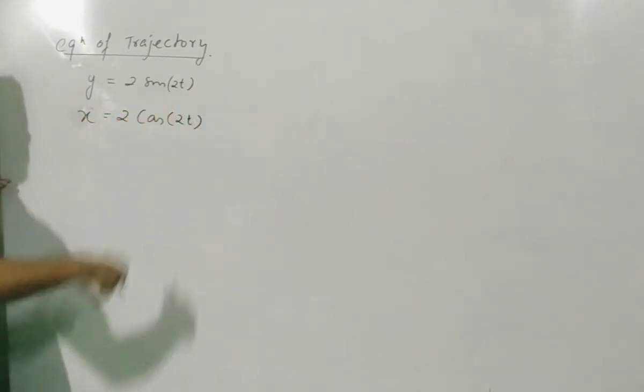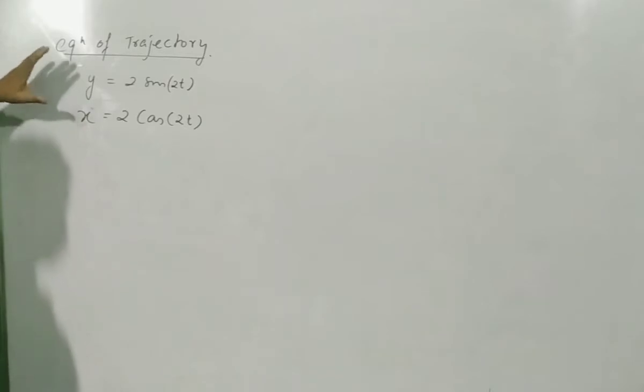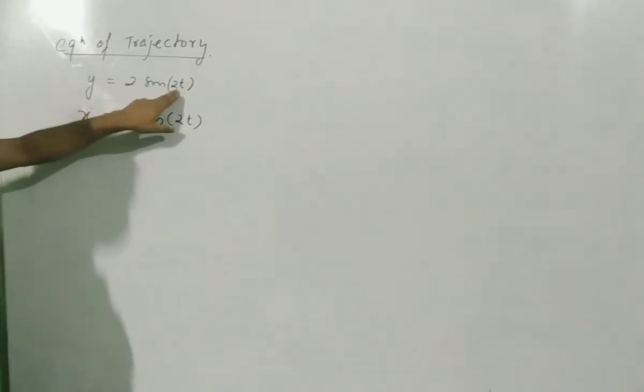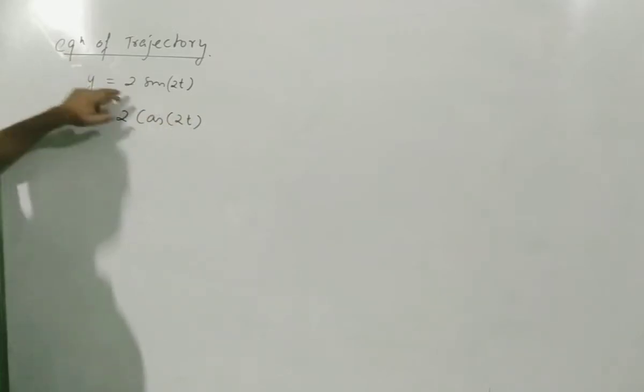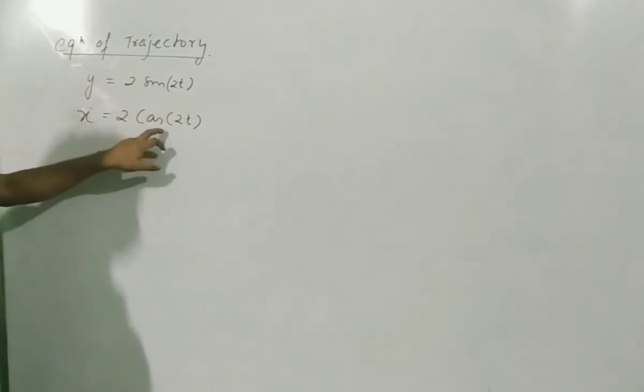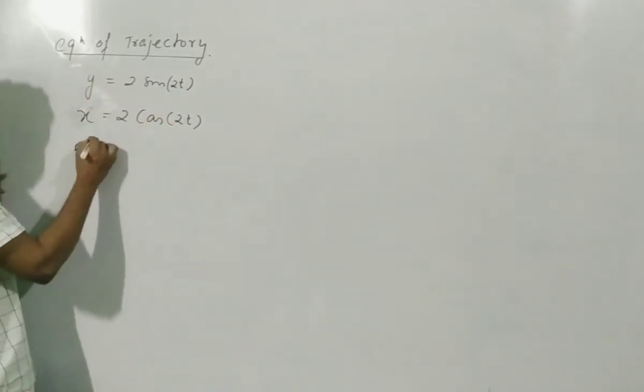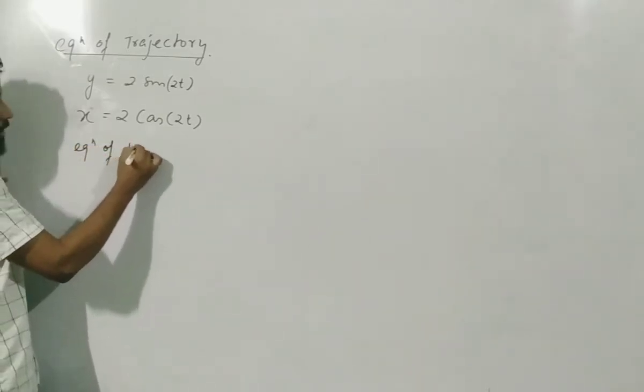These are the two equations. Don't worry, it looks weird. The theta is changing with respect to time, and the y coordinate is given like this, and the x coordinate is given like this. What is the equation of trajectory?